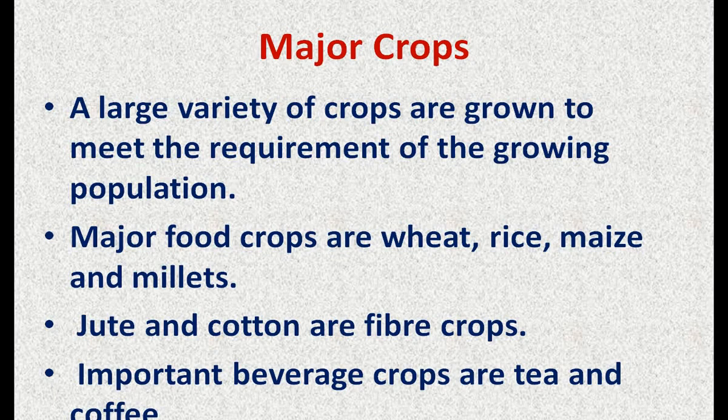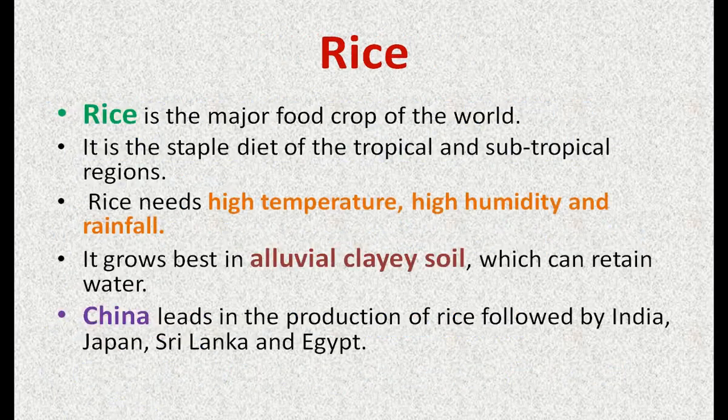Jute and cotton are also known as fiber crops. Then an important category is beverage crops, which means the crops which are used as a drink, like tea and coffee. So in this way different crops are grown in India. Now we will have a look at the climatic conditions which are required for growing different types of crops.